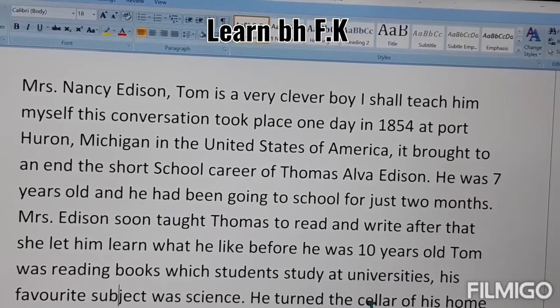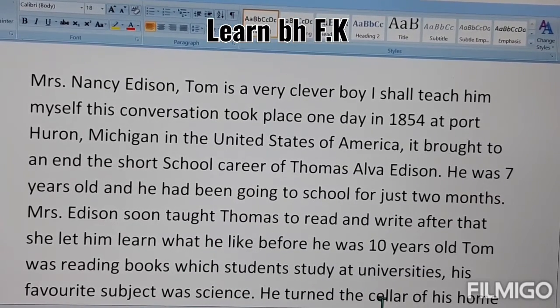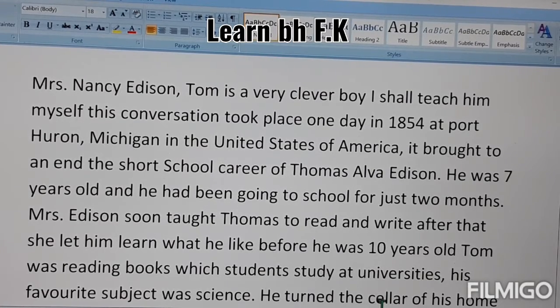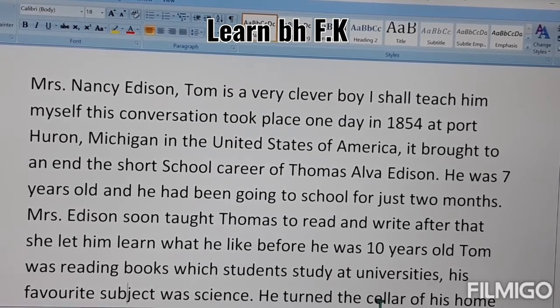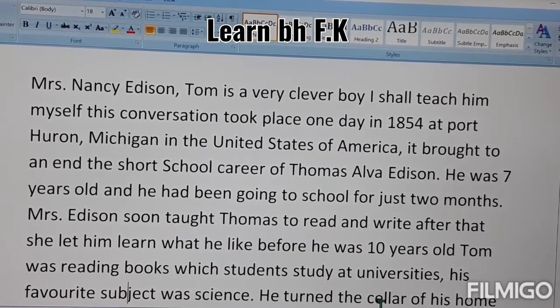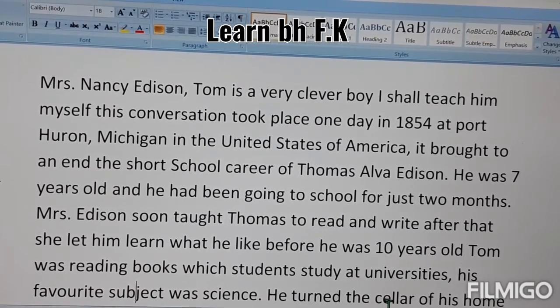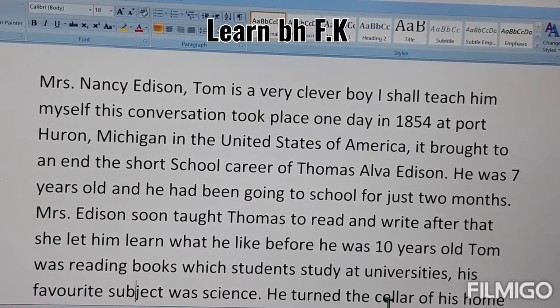So in this paragraph, Thomas Edison was known by the teacher as not a good student, but his mother exclaimed that no, he is a very intelligent, clever boy, and she taught him by herself at home. At the age of 7 years, he went to school for just 2 months in his life, and after that he studied at home.